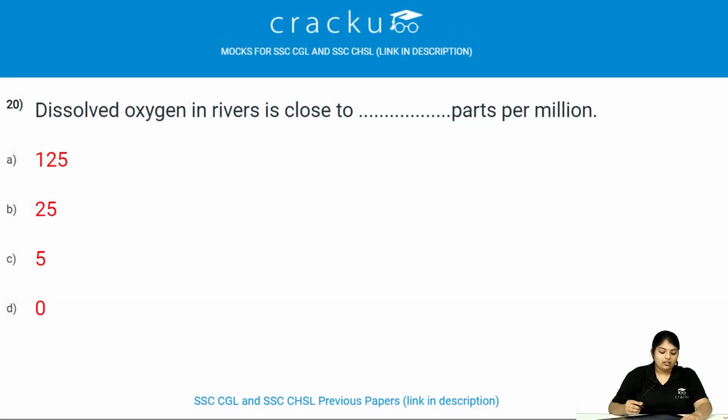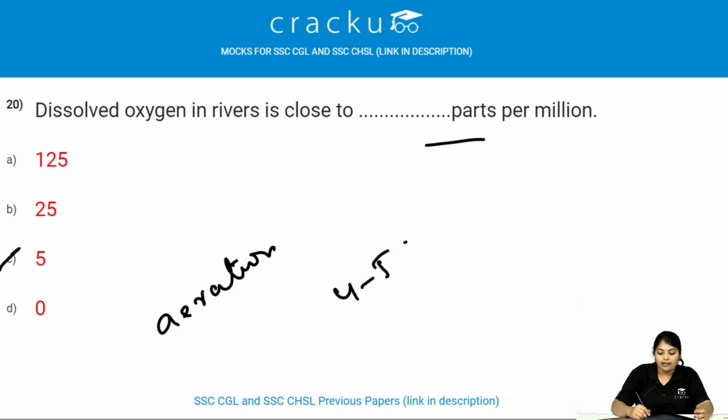Let's see the next question. Dissolved oxygen in rivers is close to dash parts per million. Dissolved oxygen in rivers is close to 5 parts per million. Most dissolved oxygen is introduced into the water through aeration, like flowing over the rocks, or as a waste product of photosynthesis, and generally dissolved oxygen should be at least 4 to 5 parts per million.